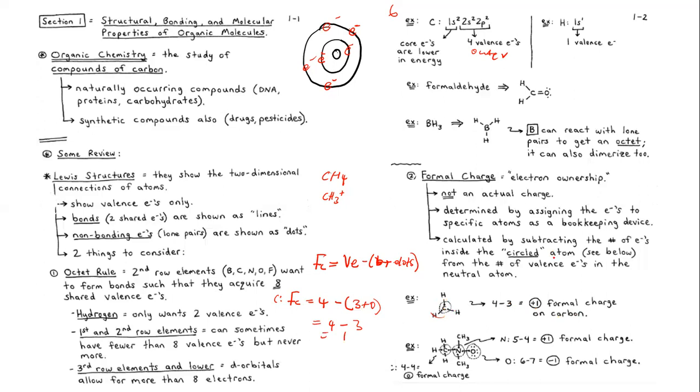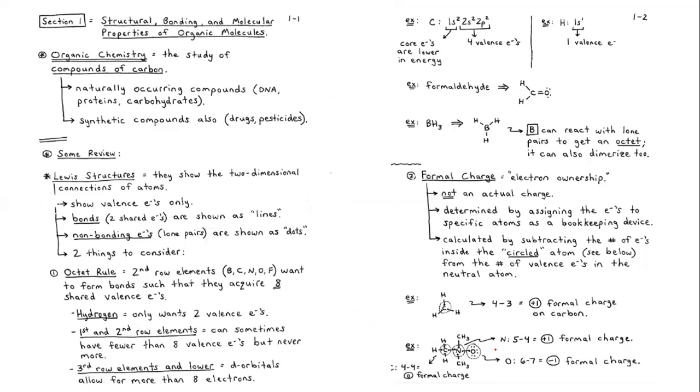Right? Now say we have a complex molecule like this one. We want to determine the formal charge on each central atom, okay? So we have carbon, right? If we want to determine the formal charge on carbon, what are we going to do? Remember, this is the formula that you're going to use.